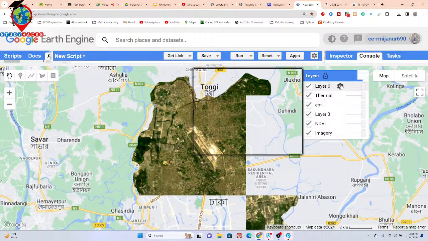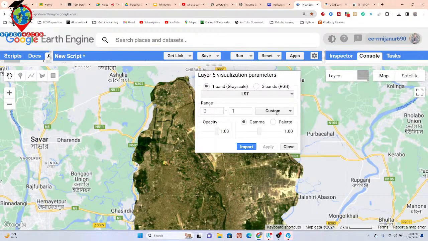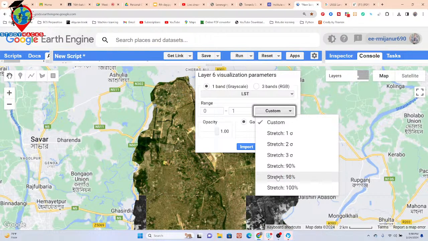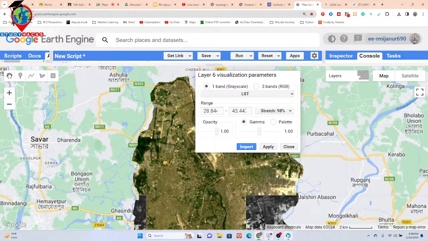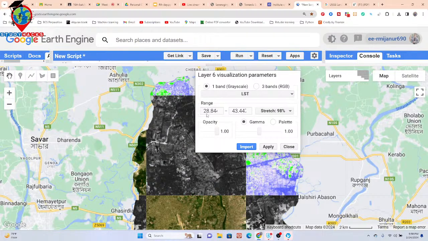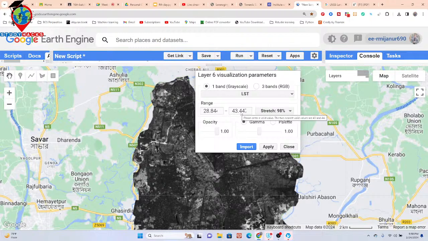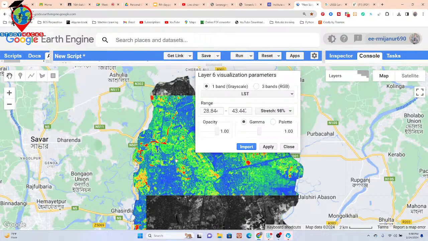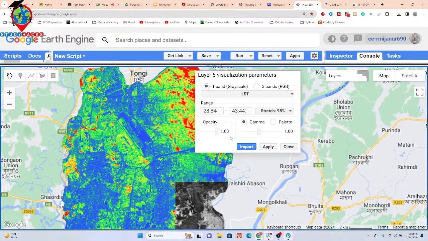Say, checking the value from here, suppose customer 98%. So now we can get that 28 degrees Celsius, and we get the 43.44 degrees Celsius. Okay, in our map, this time I set the color palette.